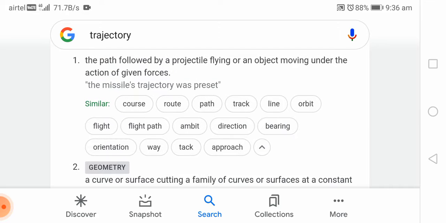Some similar words are course, route, path, track, line, orbit, flight path, ambit, direction, bearing, orientation. Orientation here again is a specific path given to something by some external force.